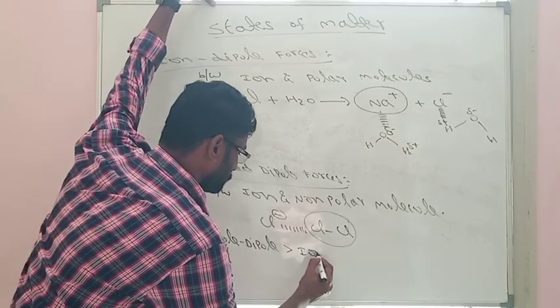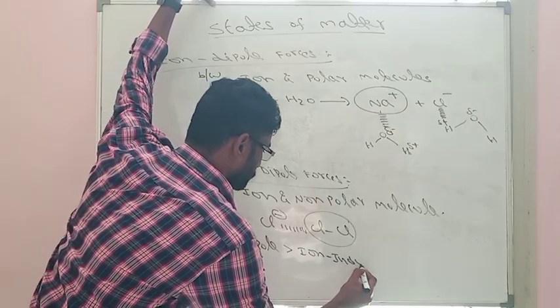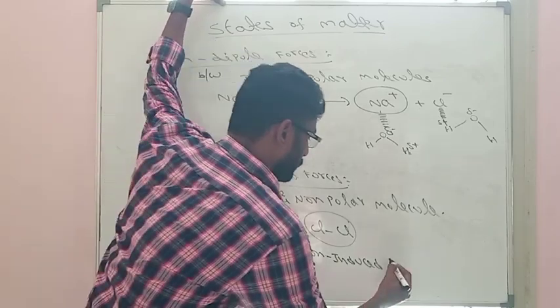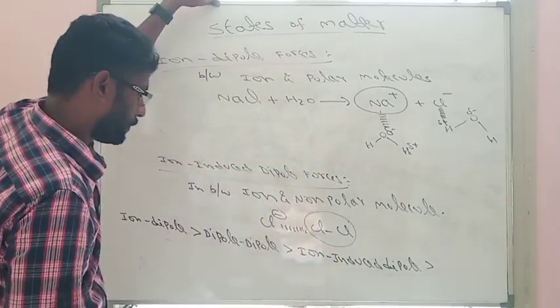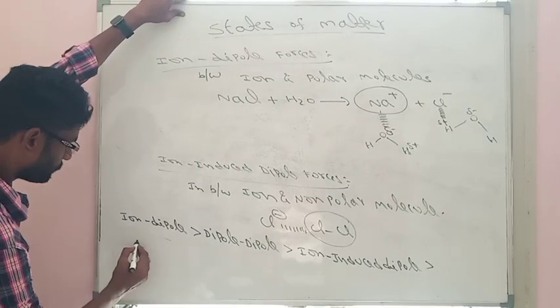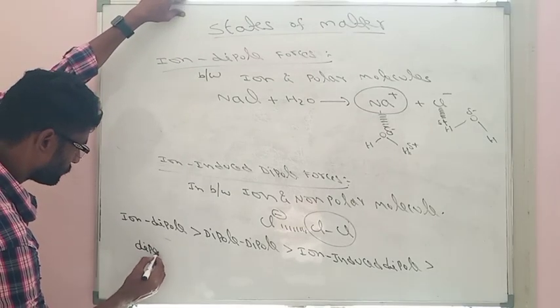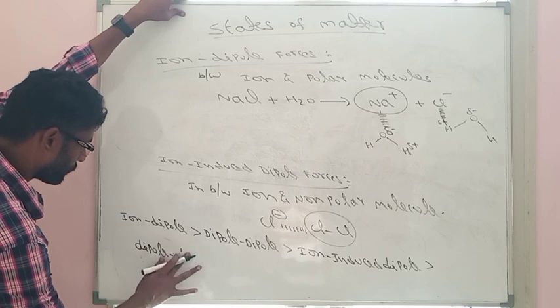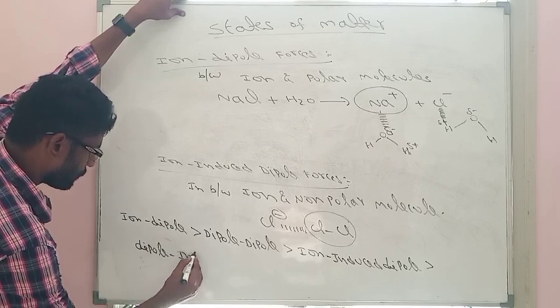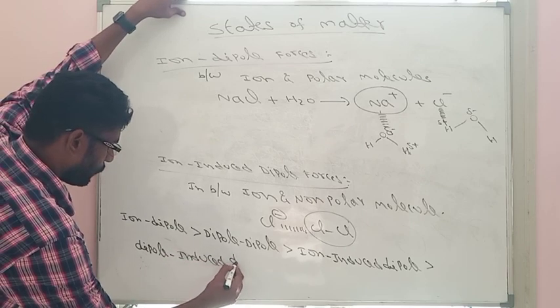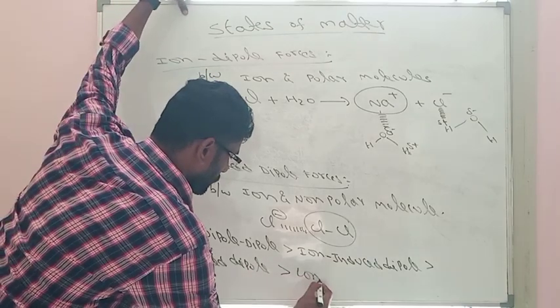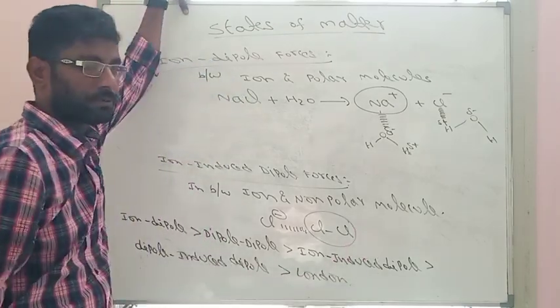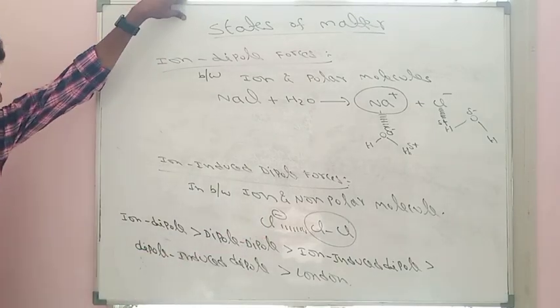After that, ion induced dipole. After that, dipole induced dipole, and the least one is the London forces. So this is the order of intermolecular forces.